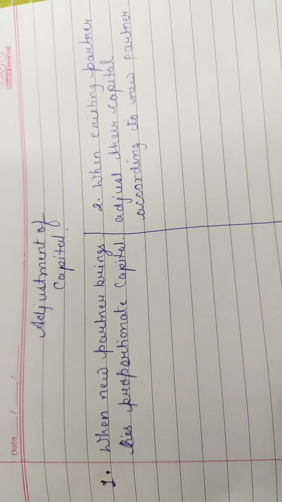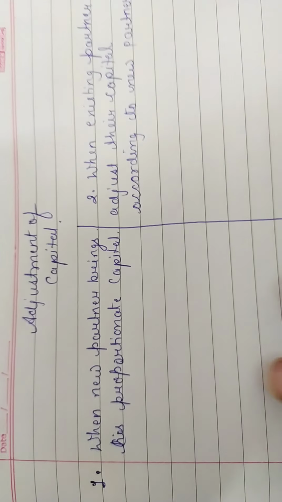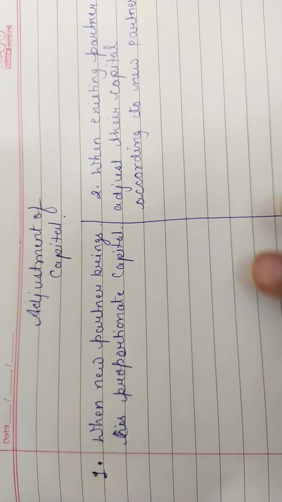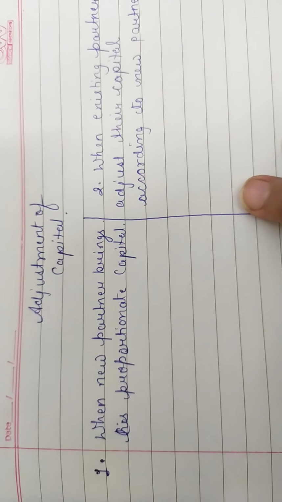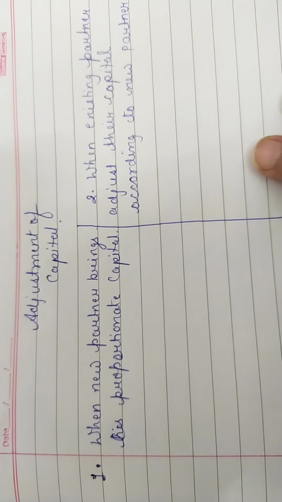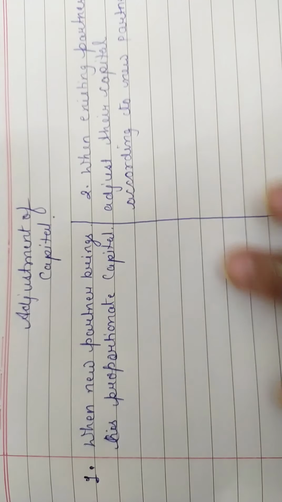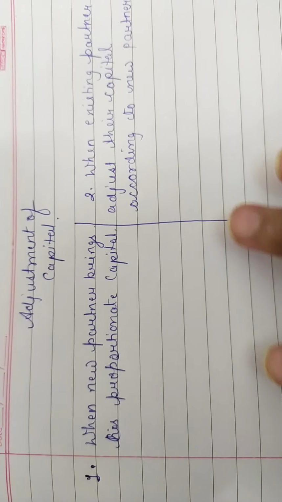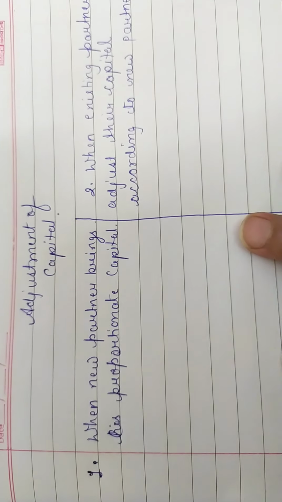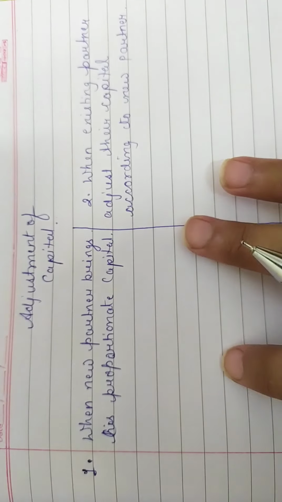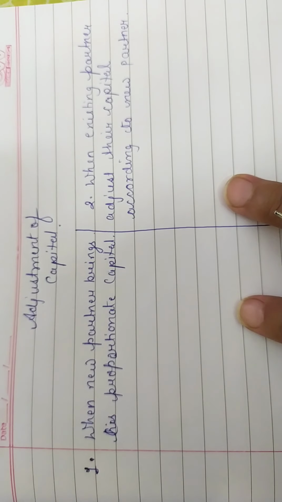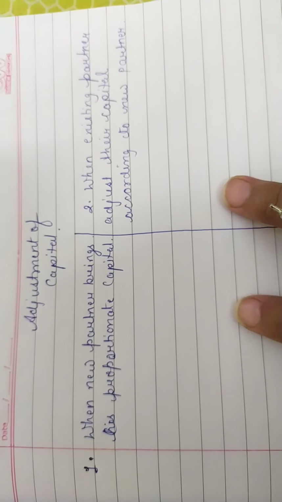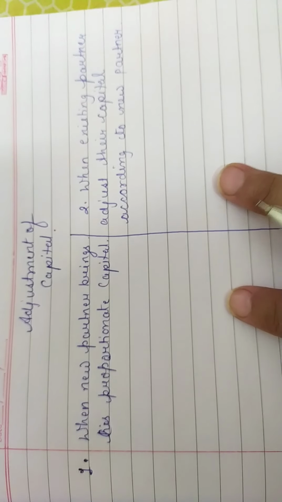Hello everyone. So today, after the topic of hidden goodwill, I am going to start the adjustment of capital, which is, topic-wise, the last topic of admission of a partner, but we will have to do so many questions of this topic. So adjustment of capital means two types of adjustments are there in our partnership at the time of admission of a partner.